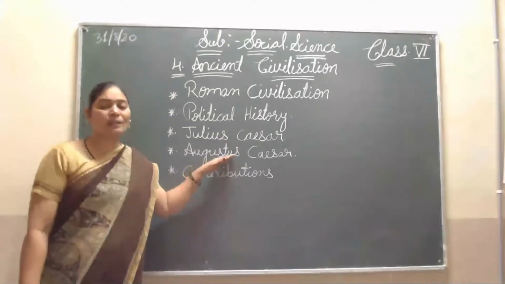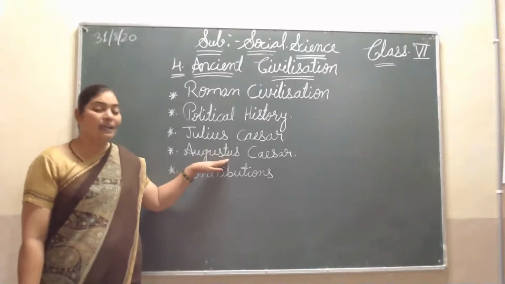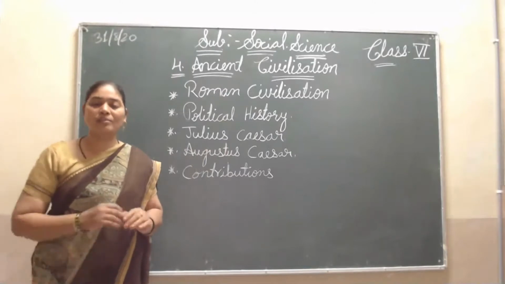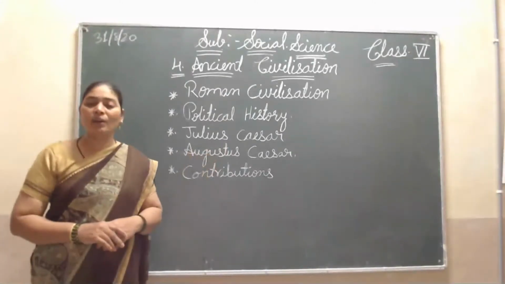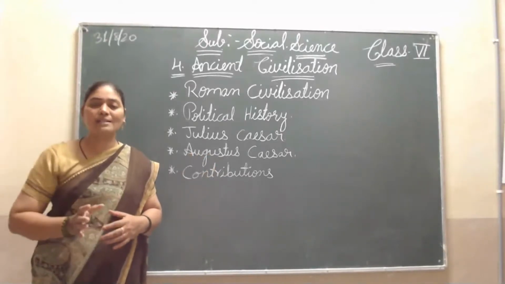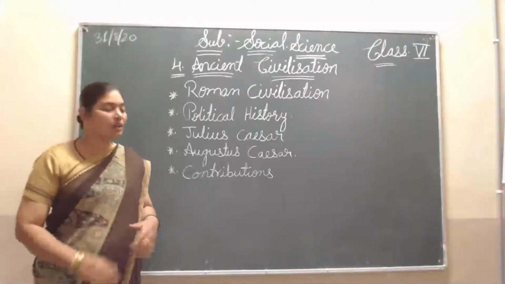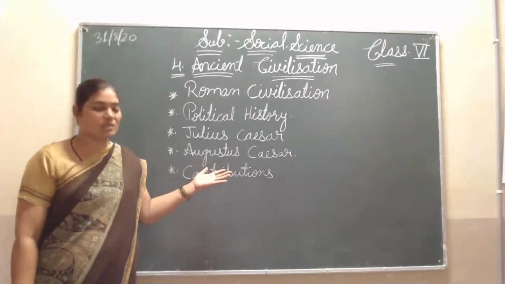His period is called the Golden Age of the Roman Empire, and also known as Roman peace, because during his rule there was no crime or other problems, and no kings were able to attack them. So it was ruled very peacefully and the people also lived very peacefully. That's why it is called Roman peace.